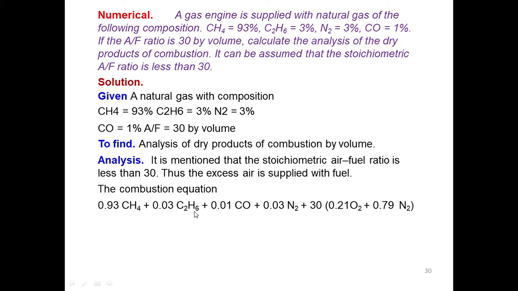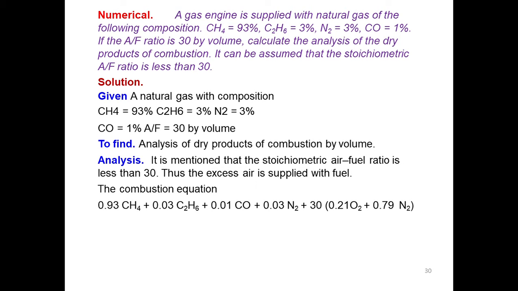CH4 plus C2H6 plus CO plus N2, and this is air. So how much air are you supplying? You are supplying 30 amount of air for 1 amount of fuel. Okay, so see how I have written this equation. We are considering 1 unit of fuel. It is not in kg, because this is based on the volume. Okay, so it is based on the volume.